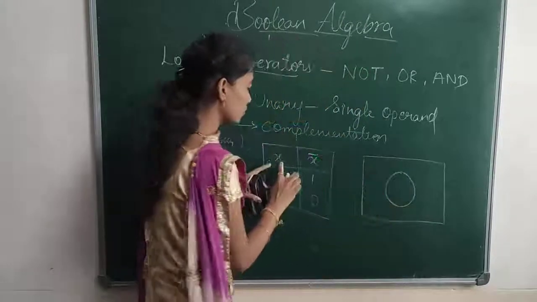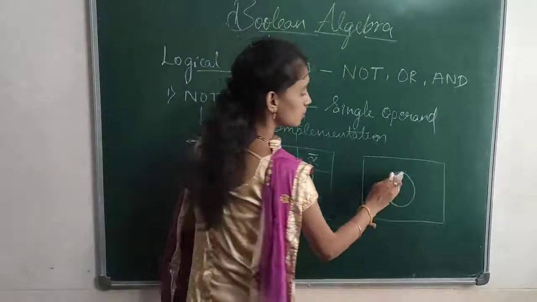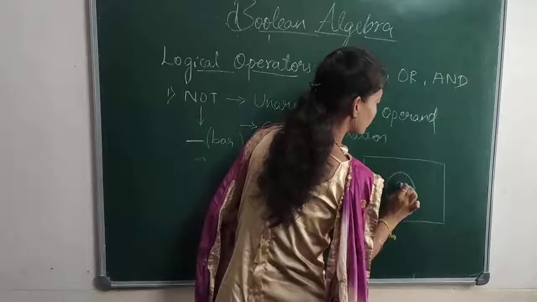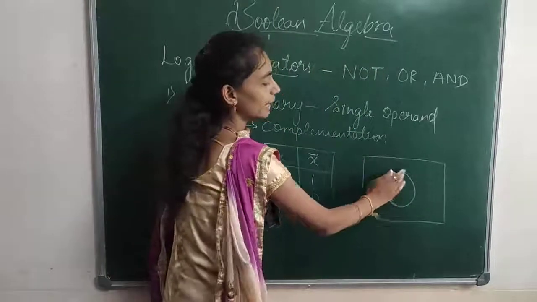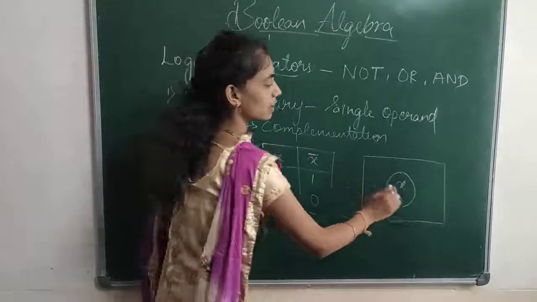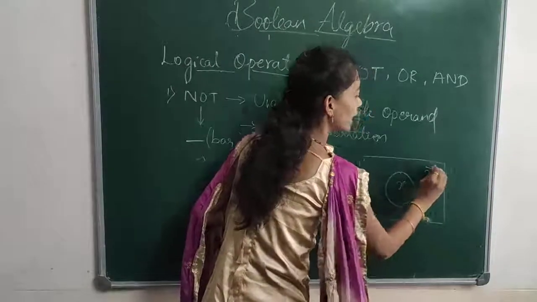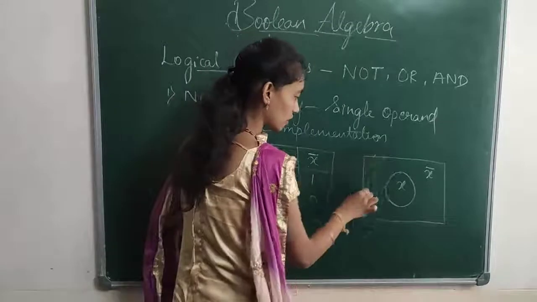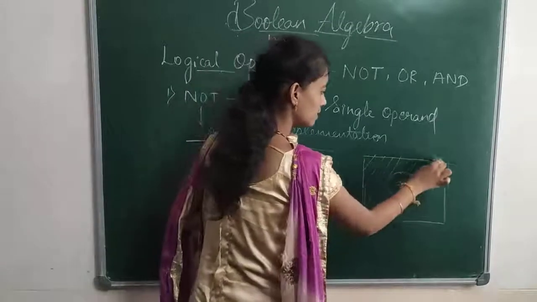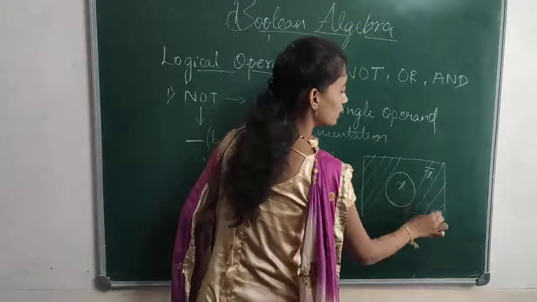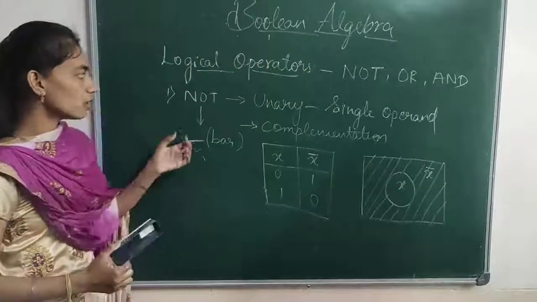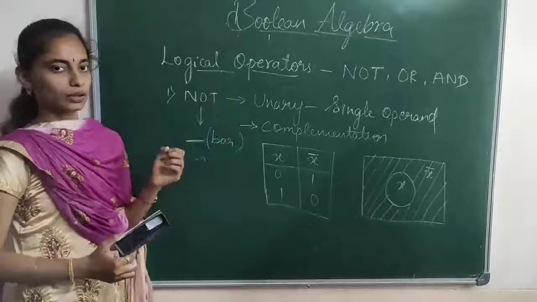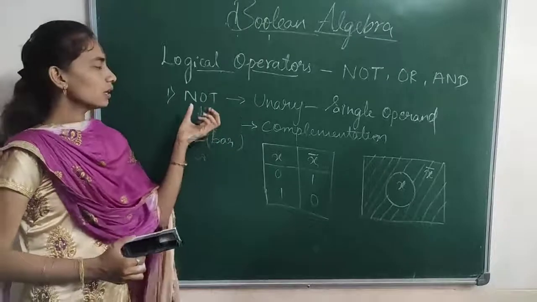Here we are using only a single variable, so I am writing only one circle. Suppose we take this as X, then this will be X bar. This shaded portion represents X bar. So this is the Venn diagram for the NOT operator. Simple, nothing more to it.